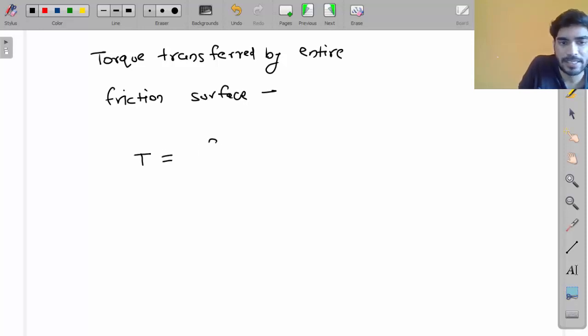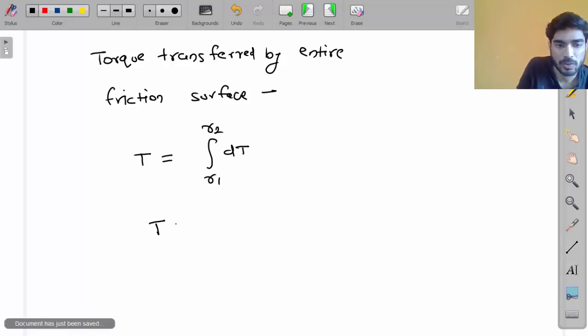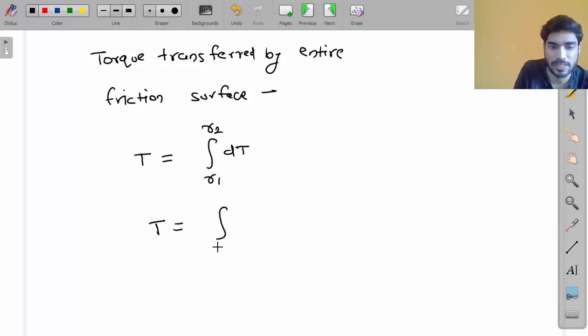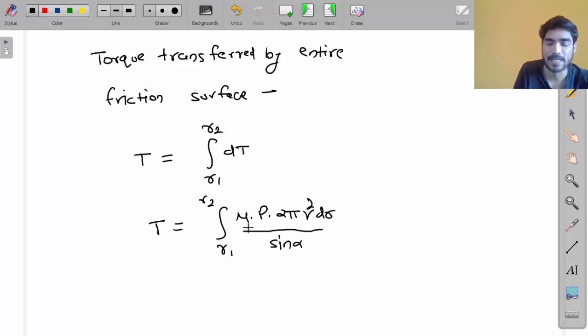T will be the integration of dT from r1 to r2. So if you integrate it, what you will get? Integration from r1 to r2 of mu into p into 2 pi r square dr divided by sine alpha. Are you getting this?